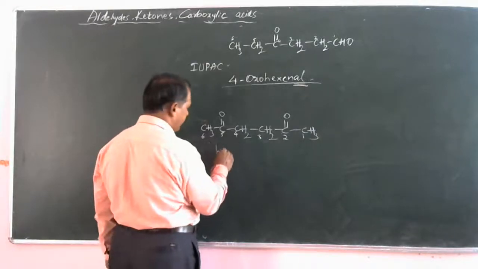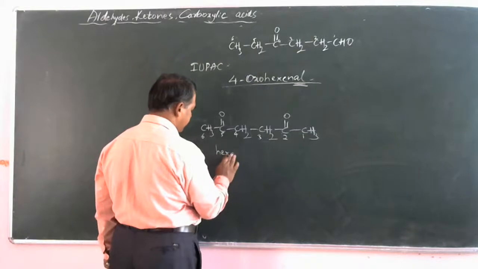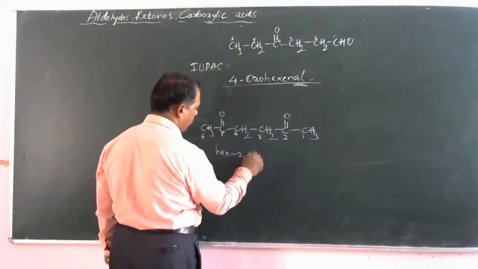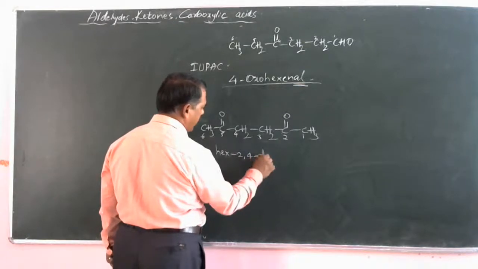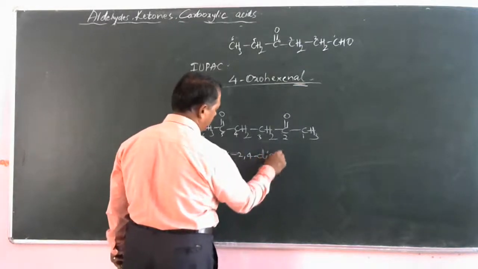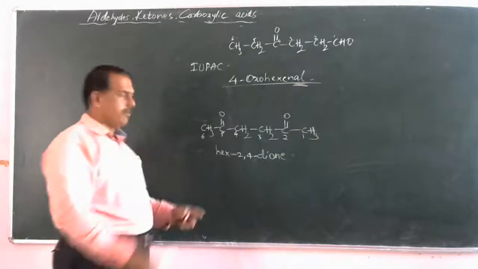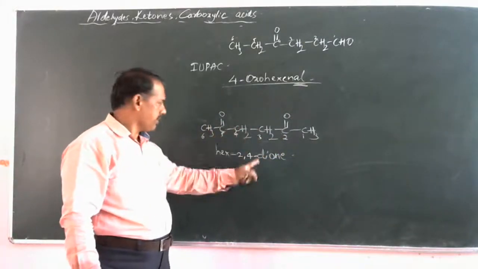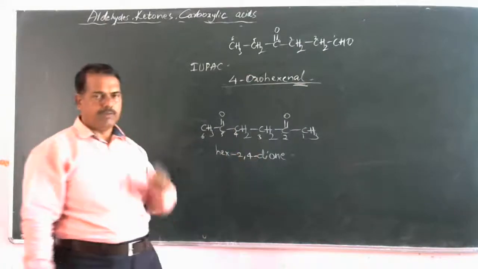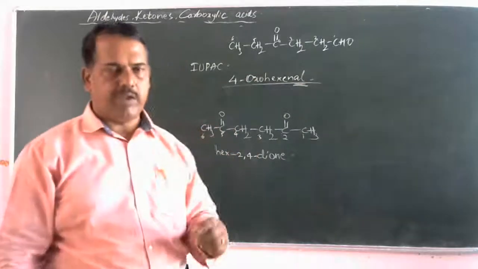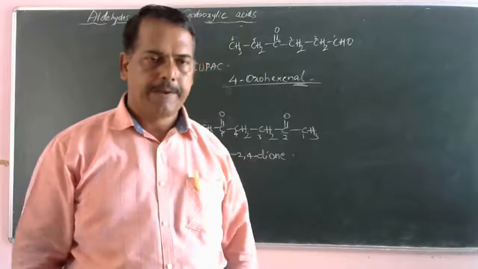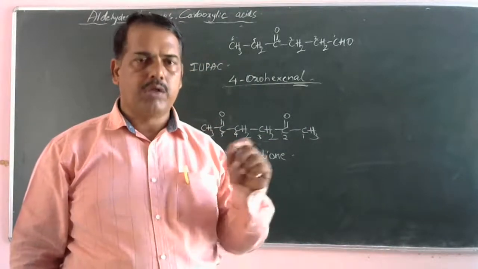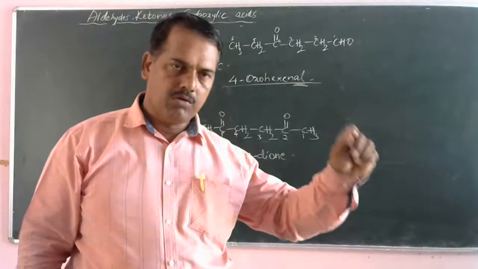Say it is hex 2, 5 dione. Are you clear? Two ketonic groups are there, therefore it is termed as di. If it is a ketone, its suffix name is ONE.